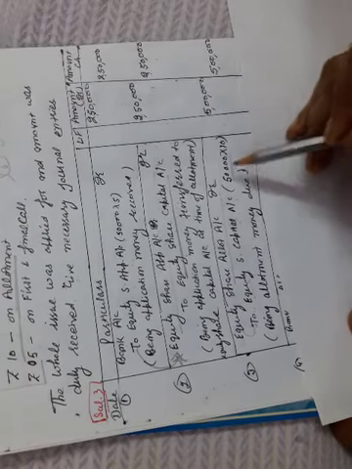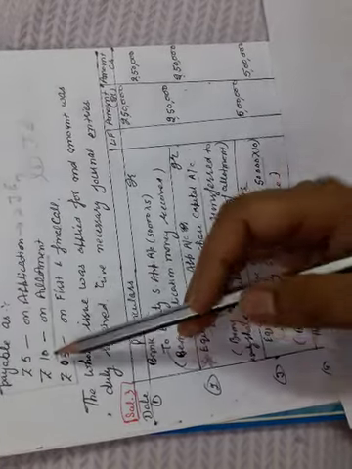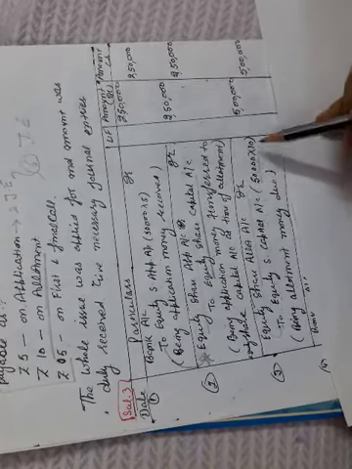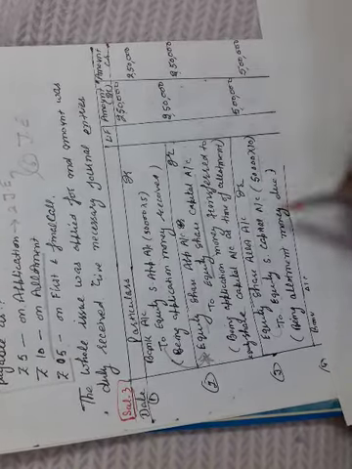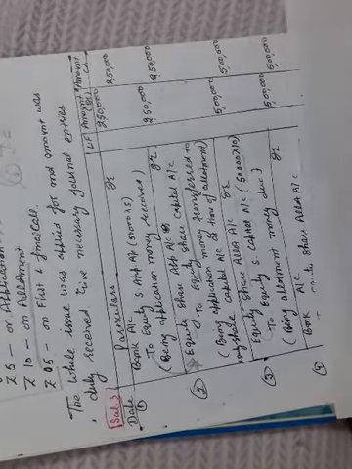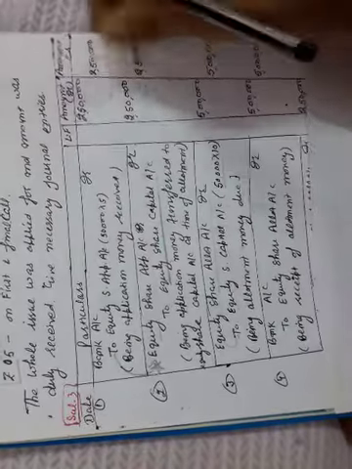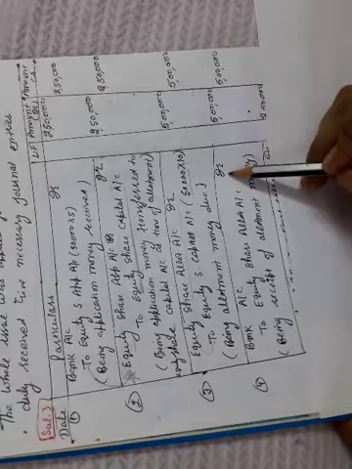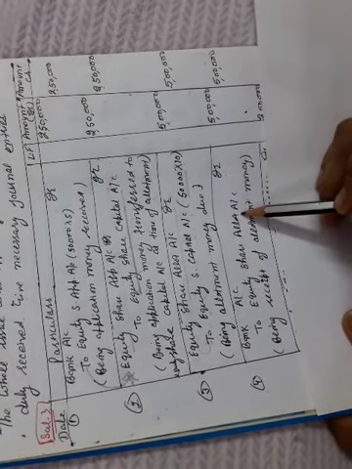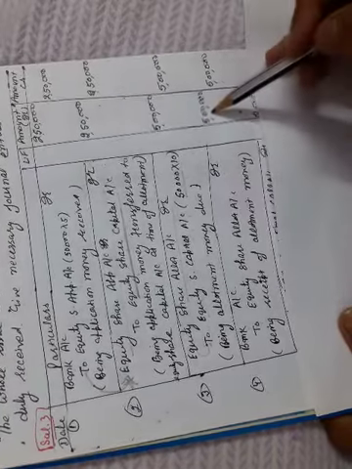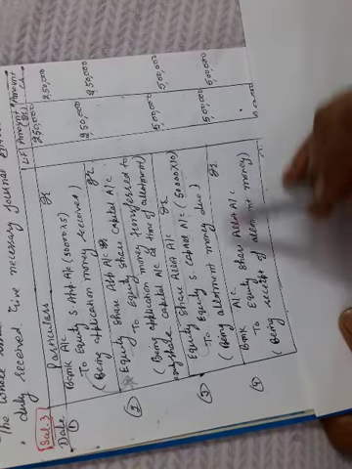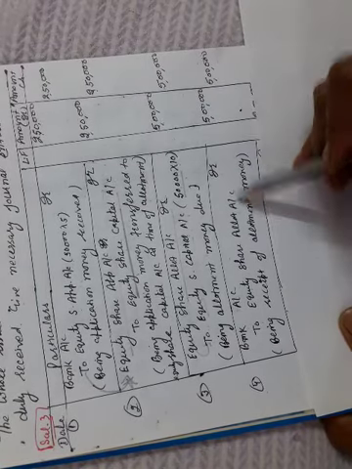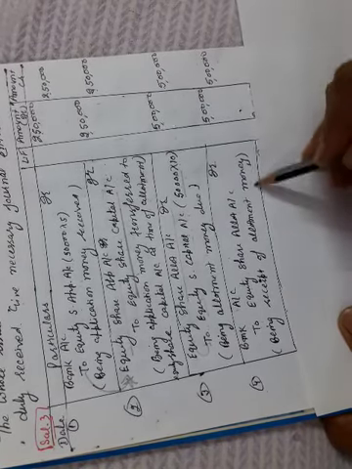We'll calculate the amount: 50,000 into 10. 10 rupees is the installment per share. 50,000 shares into 10, 5 lakh rupees will be due at allotment. Then we will receive the money and make the entry: bank account debit to equity share allotment. The whole money is received, that's why 5 lakh rupees will be transferred. Bank account debit 5 lakhs to equity share allotment account 5 lakhs, being receipt of allotment money.